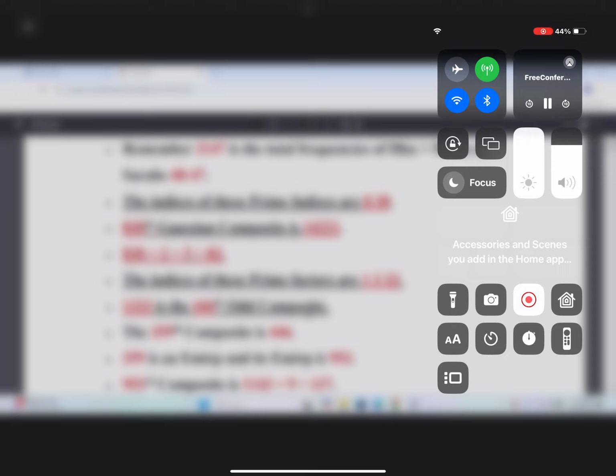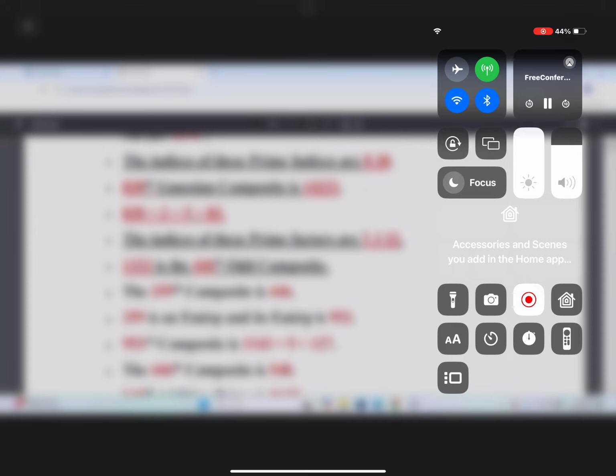The ones that are not, these are old information, but they all mesh together. 359th composite is 446. 359 is an Emirp, and its Emirp is 953. These are primes that if you write them backwards, they're going to be another prime. 953rd composite happens to be 1143. 1143 is 9 times 127. Now look and see how this keeps taking you back to 9 having 127 verses.